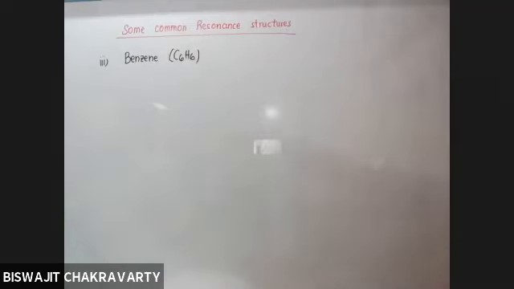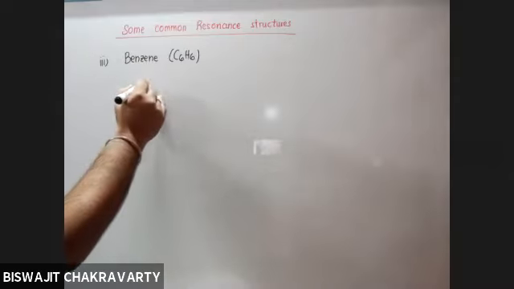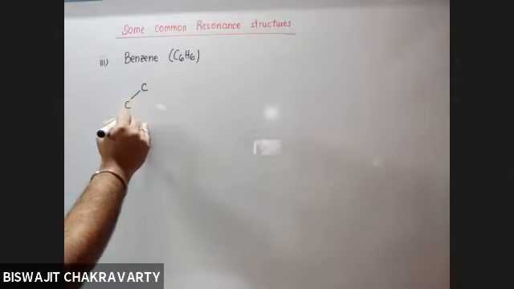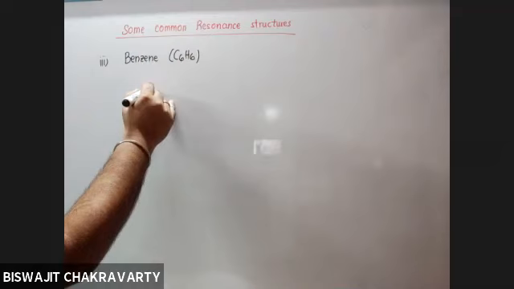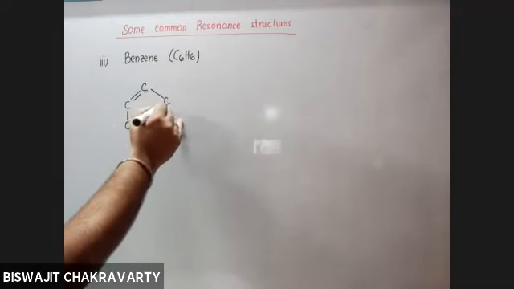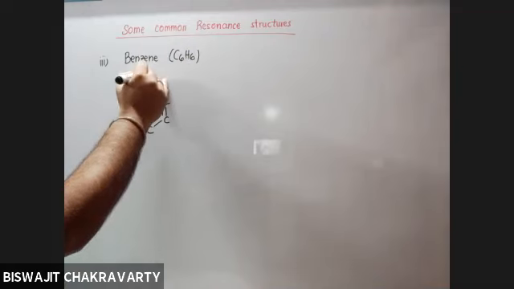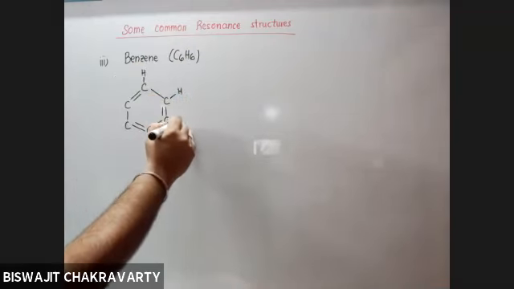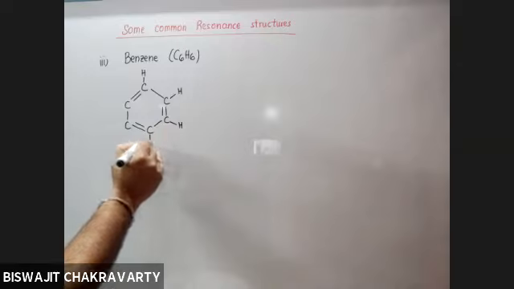C6H6. So benzene has a cyclic structure with 6 carbons, alternately bonded with double and single bonds.